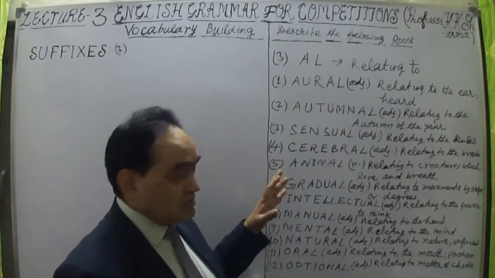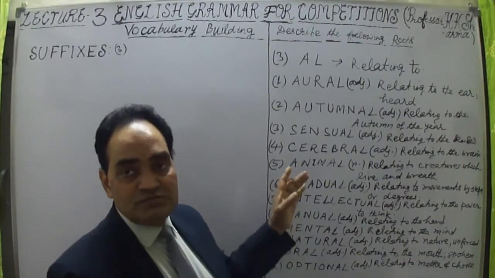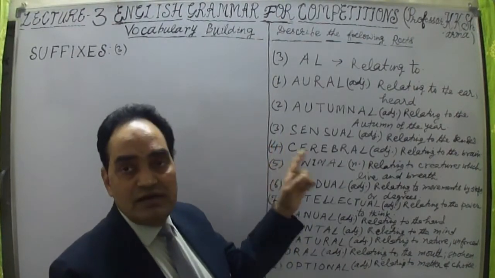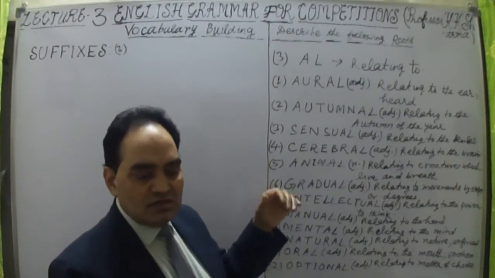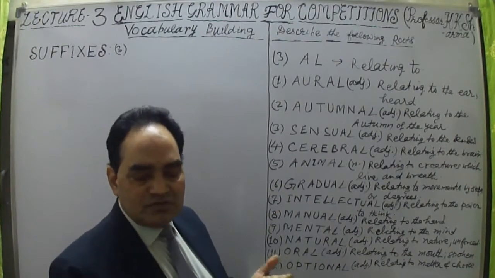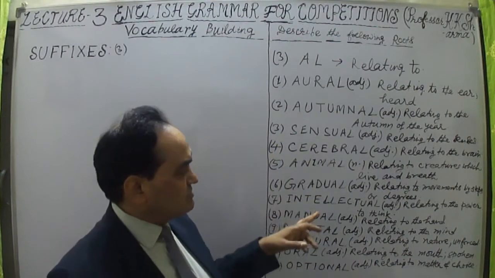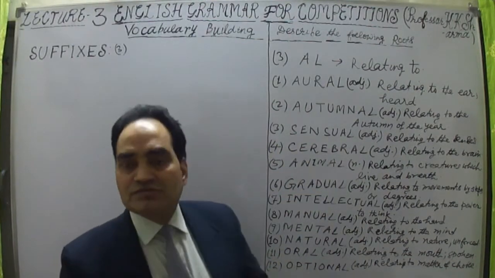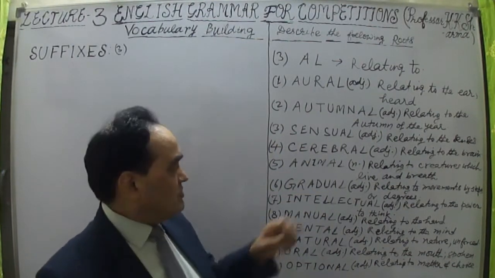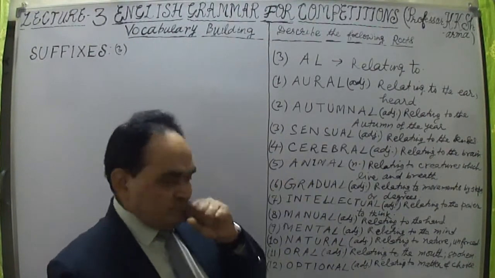Now let me take the words which are based on this "al" ending suffix. If we add "al" at the end of a word, it will give us adjectives. Mostly adjectives are formed. Nouns are also there, but there are certain words like animal.